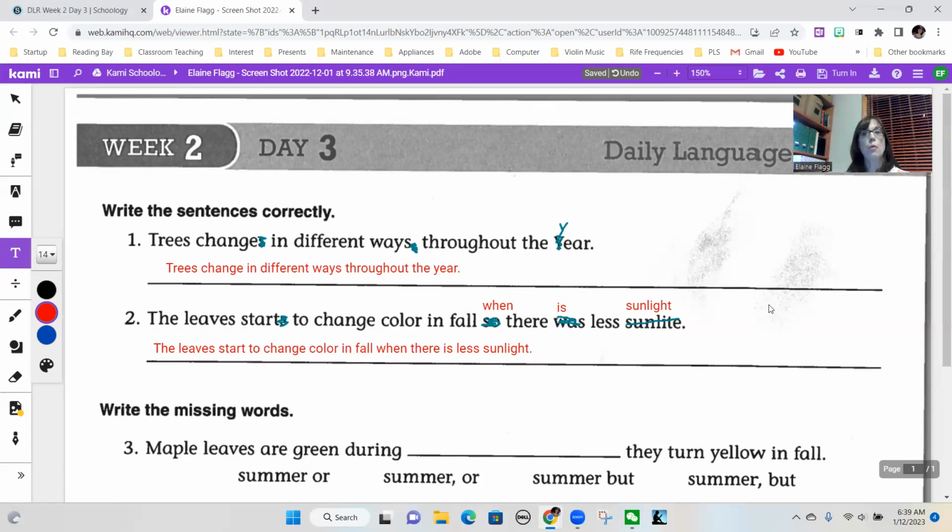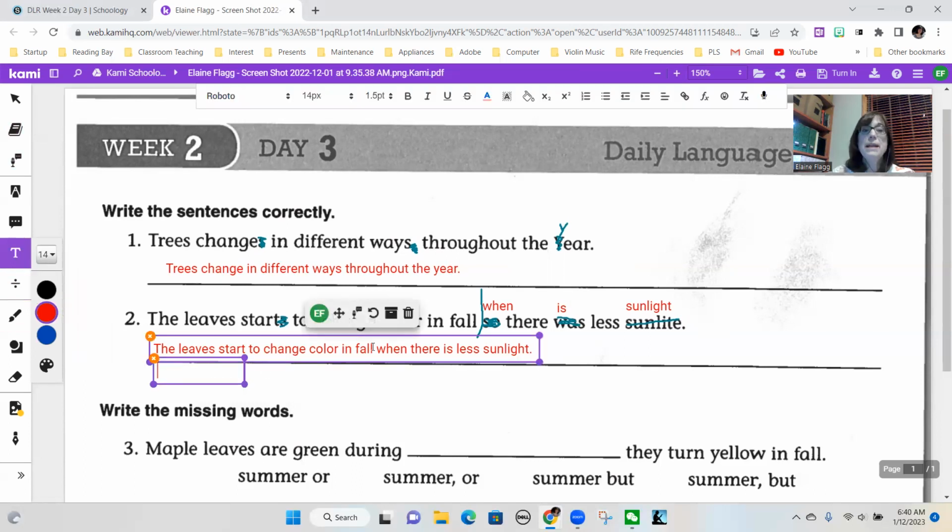Now, the reason we don't have a comma before when is that it is what we call a subordinating conjunction rather than a coordinating conjunction. So this is what we call a dependent clause. When there is less sunlight is a dependent clause. It is dependent on the independent clause, the sentence that can stand alone: the leaves start to change color in the fall. So when the dependent clause comes after the independent clause, you do not need a comma.